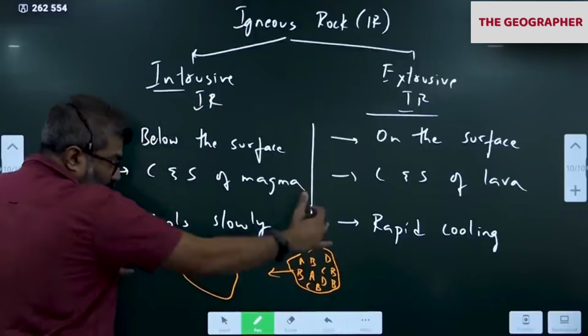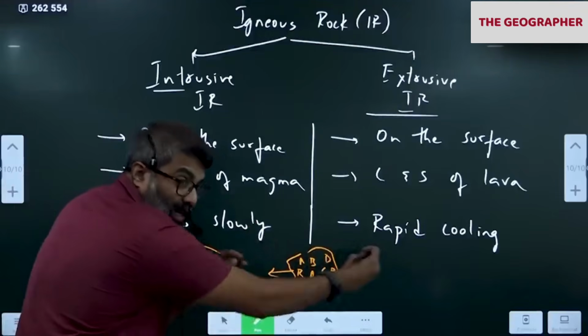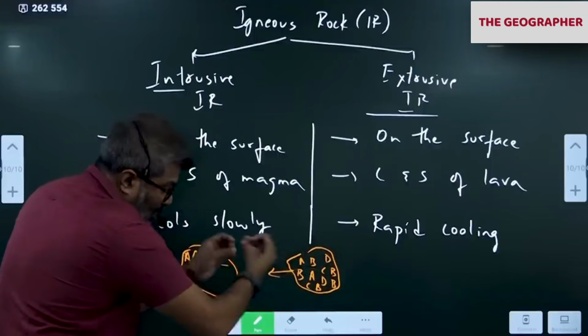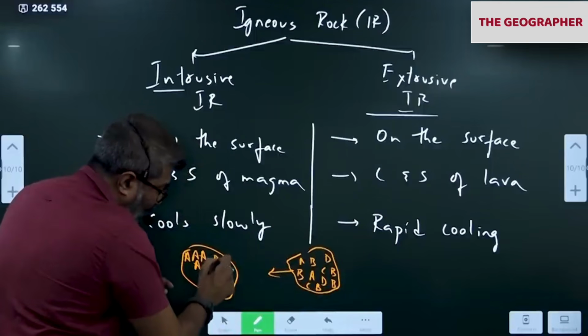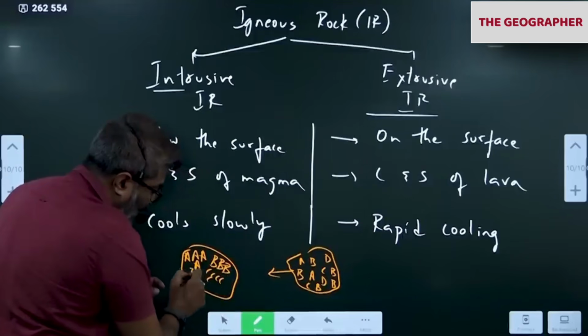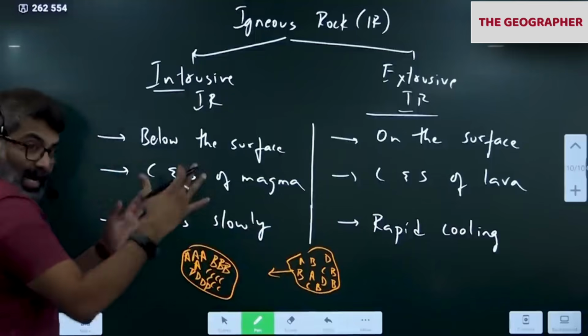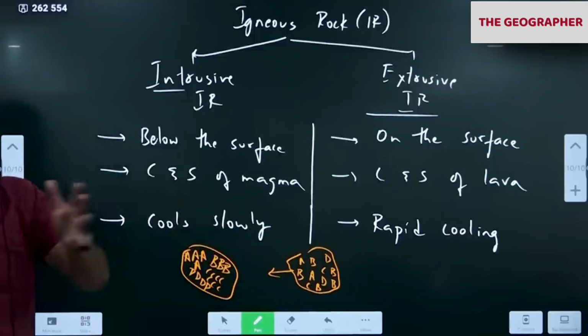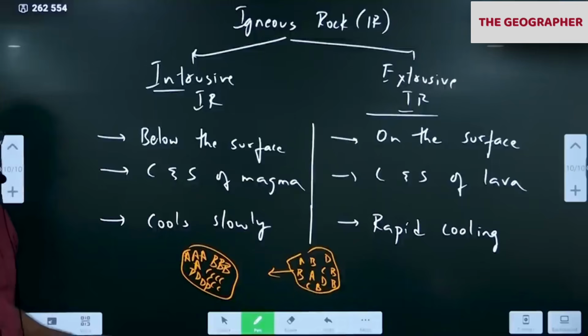When the material is cooling slowly, the minerals have time to segregate based on the same density. They come together and form grains like this. All the B minerals came together, C came together, D came together. All alike minerals have time for separation.